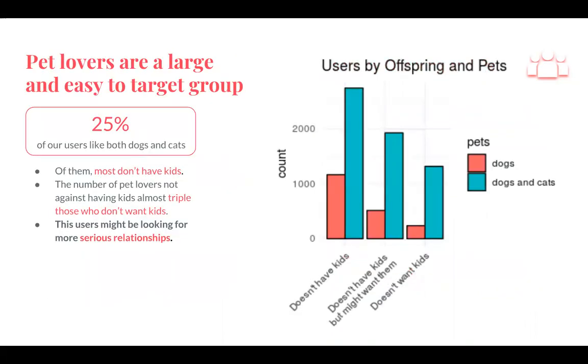And from there, we found our first aha moment: pet lovers are a large and easy to target group. 25% of our users like both dogs and cats. And of them, most don't have kids. The number of pet lovers not against having kids almost triples those who don't want kids. So these users might be looking for more serious relationships and also have these interesting features of pet lovers.